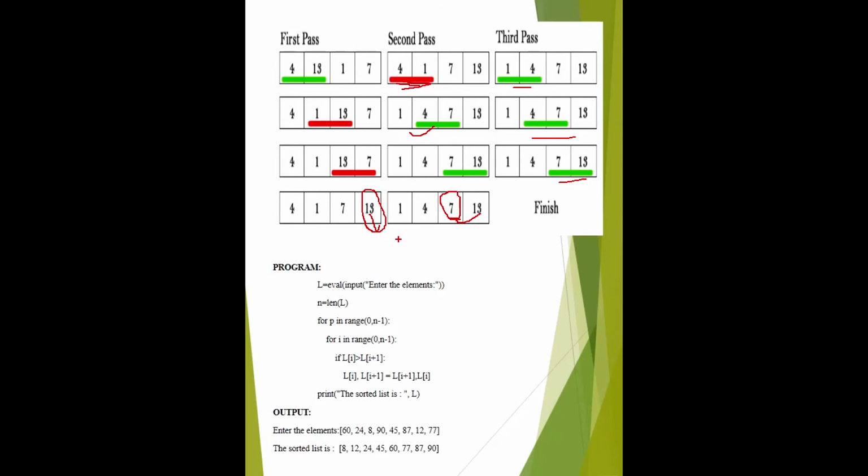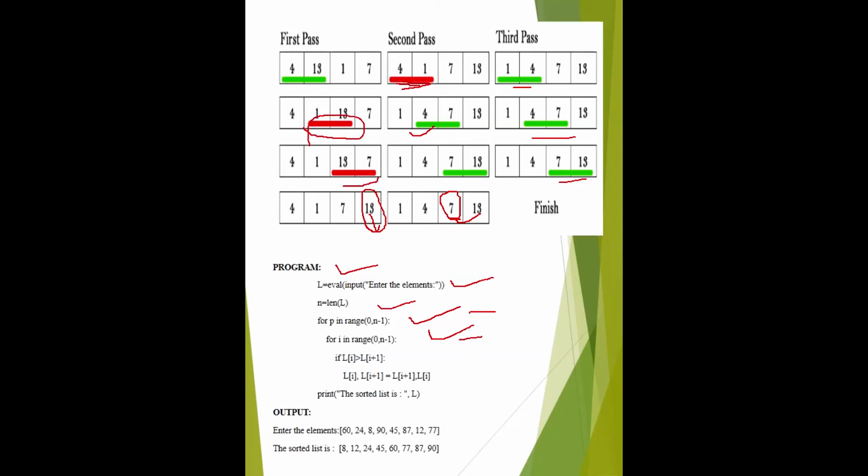Before moving to the program, just know one thing. First of all, you have to give the list, then check the size of the list, and then you have to take two loops. First loop is for pass and second loop is for comparisons.